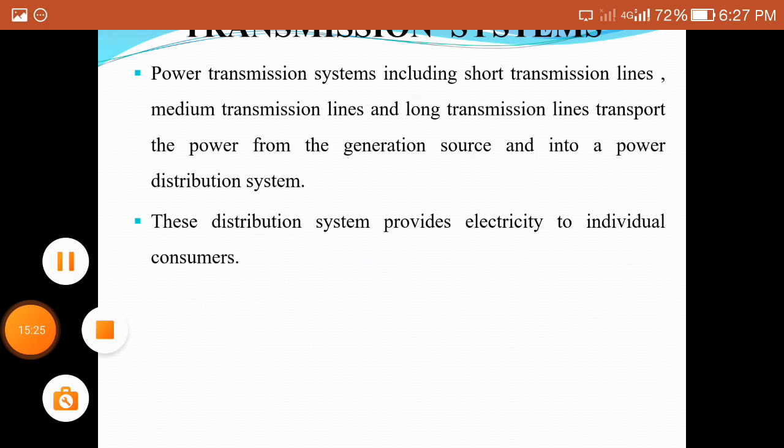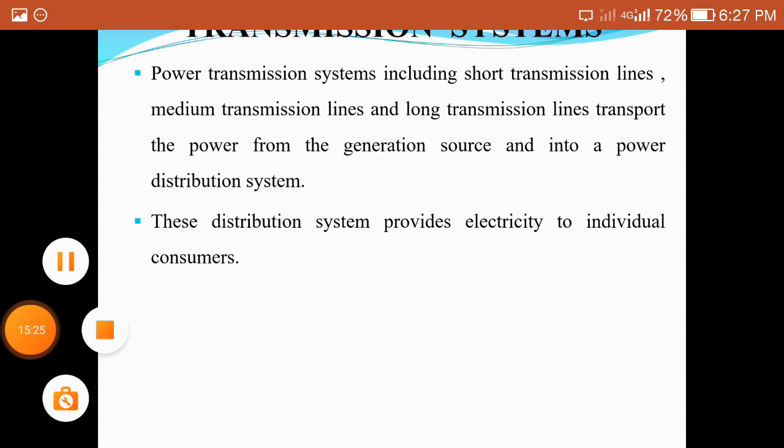We neglect the capacitance value, as it is very negligible. Due to that resistance and inductance, we obtain some losses that will be calculated. By using these losses, we will find the efficiency and regulation of this transmission system.